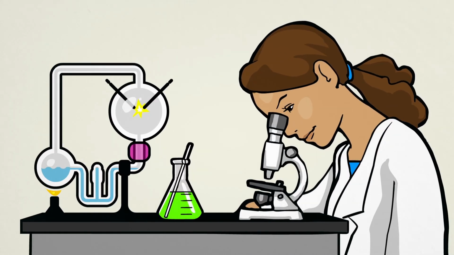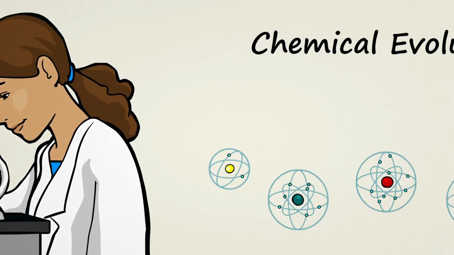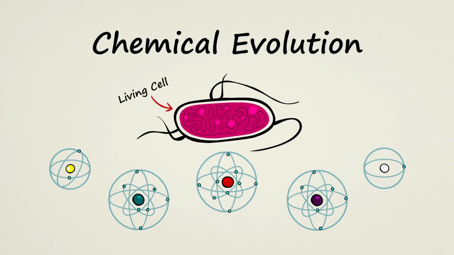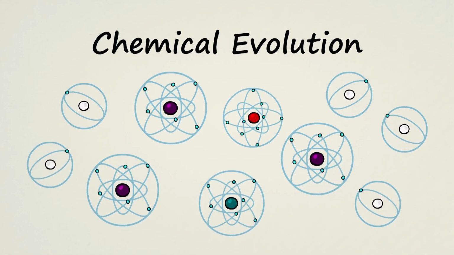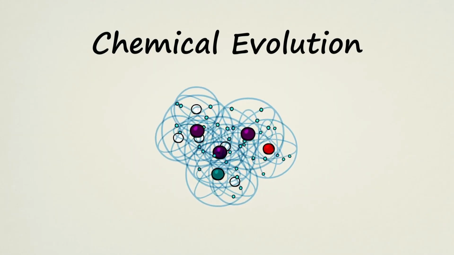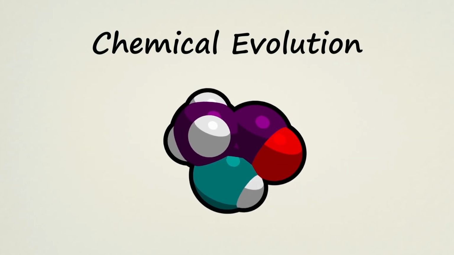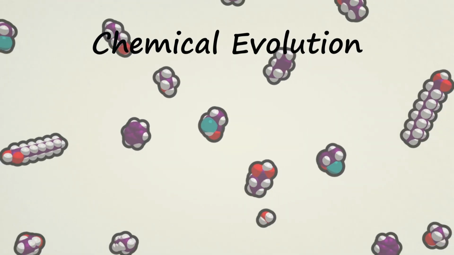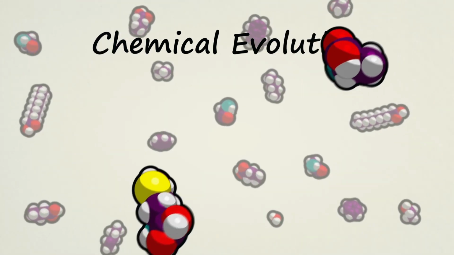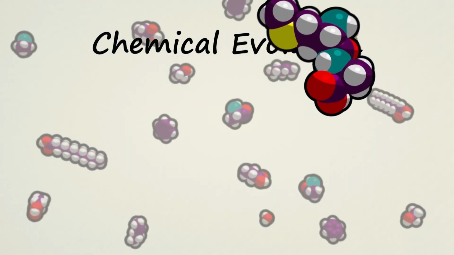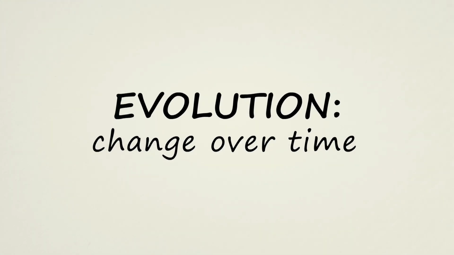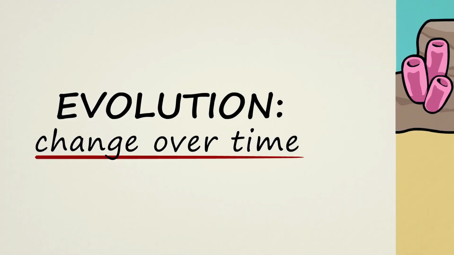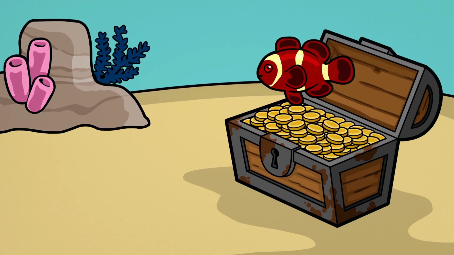Scientists have reason to think that the first living cells on Earth came about through a natural process called chemical evolution. Chemical evolution refers to changes in things that need not be capable of reproduction. Examples could be individual molecules or entire chemical systems. A chemical system is a group of molecules that interact with each other. Molecules, structures, and chemical systems almost always evolve or change over time, but they often evolve towards simplicity.